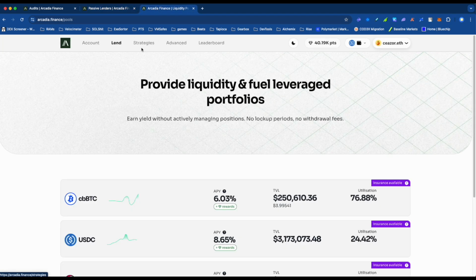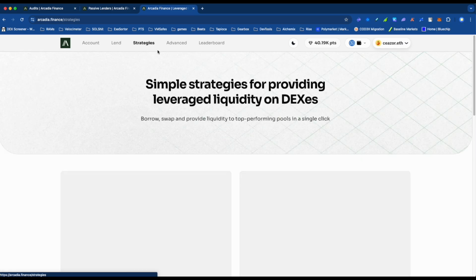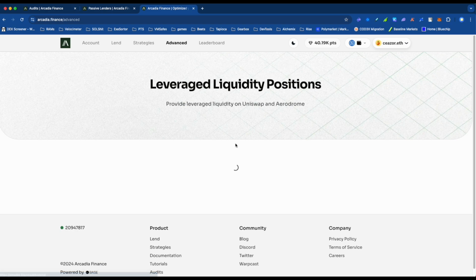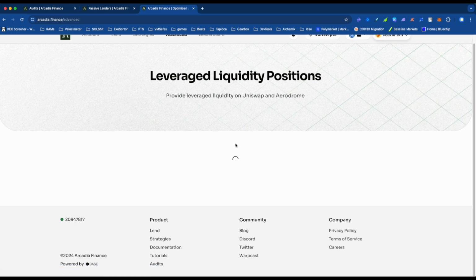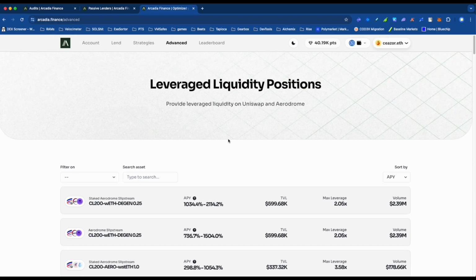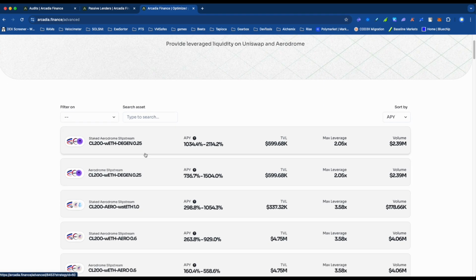Now there are the other users, which are the strategists, the people who want to do some leverage yield farming, and you have two opportunities. One, you can go to the single-click, simple pre-made strategies, or you can go to this advanced panel, which has quite a few in here. Give it a sec to load. You can select through some of these and use them. Now this uses what we call accounts, just like Gearbox, where you open a credit account, you borrow some assets versus your collateral into that credit account, and then you can deploy those assets into these different strategies.